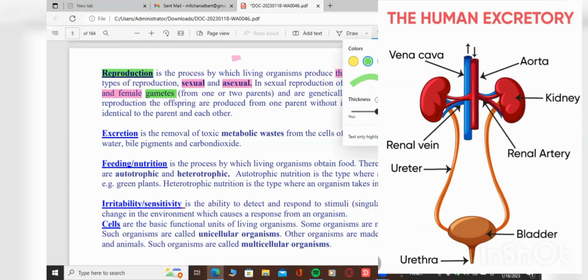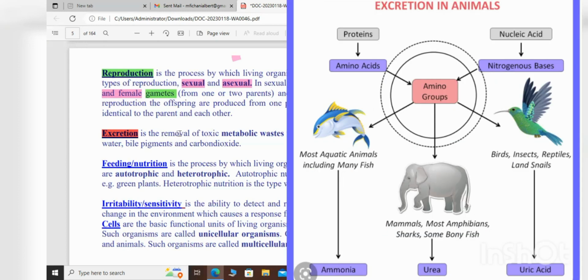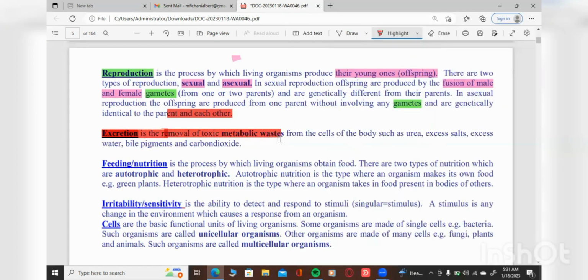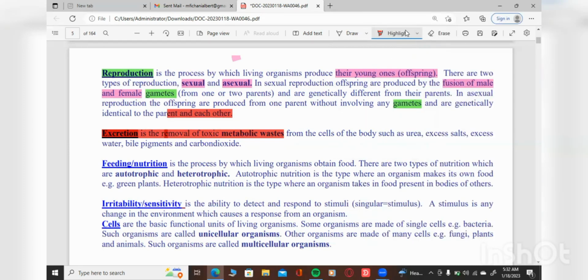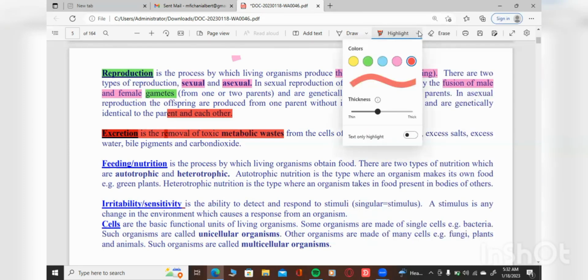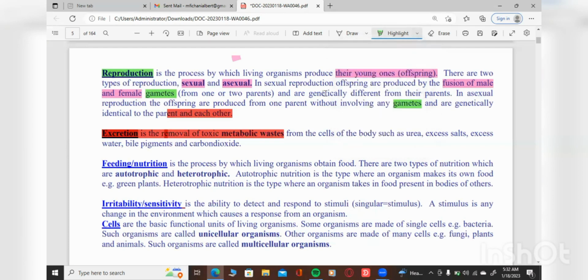Let's do excretion. What is excretion? This is the removal of toxic metabolic waste, unwanted waste from the cells. Some examples of those toxic metabolic wastes that are not needed in the cells of the body are urea. Urea is not needed in the body. Excess salt is not needed. Salt is needed, but not excess, right?